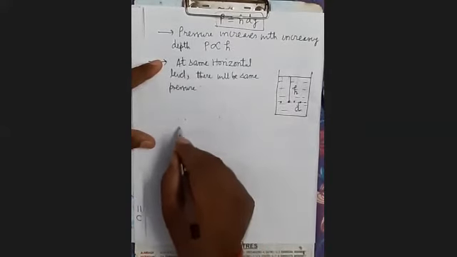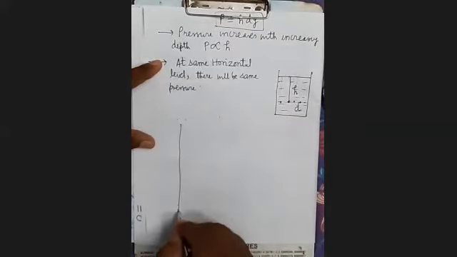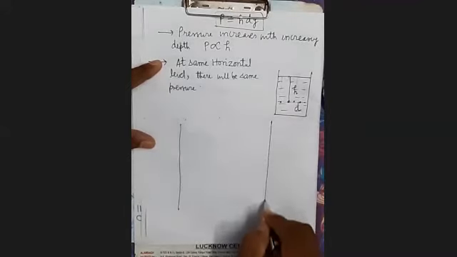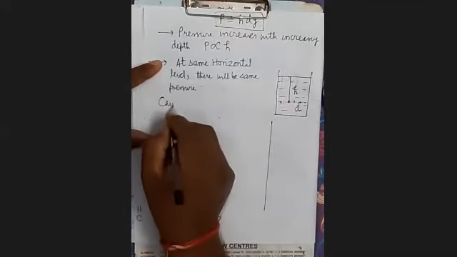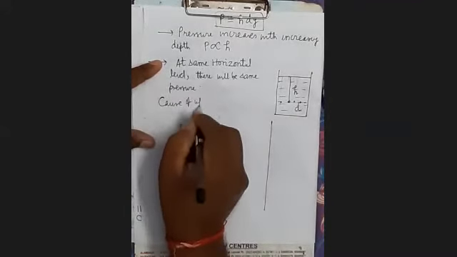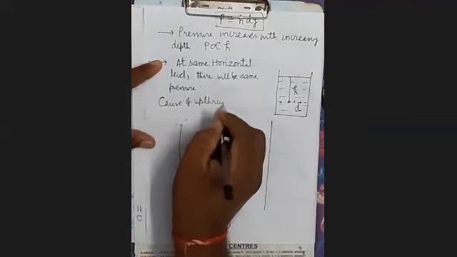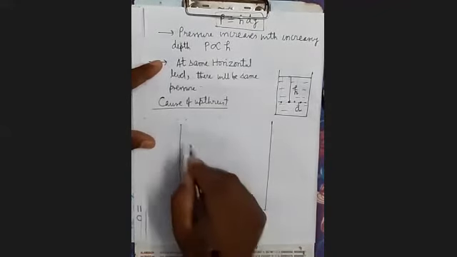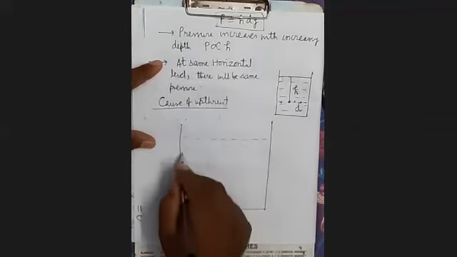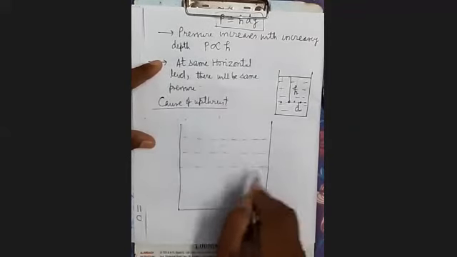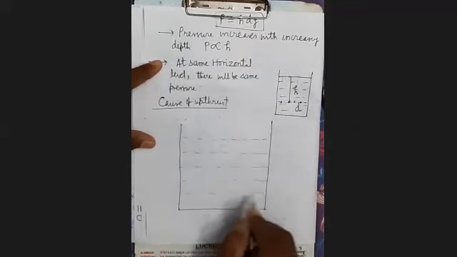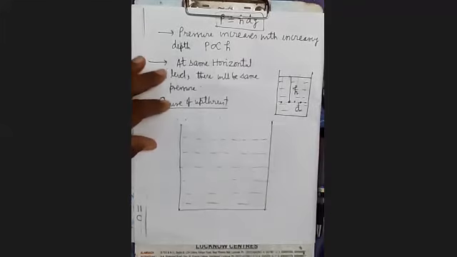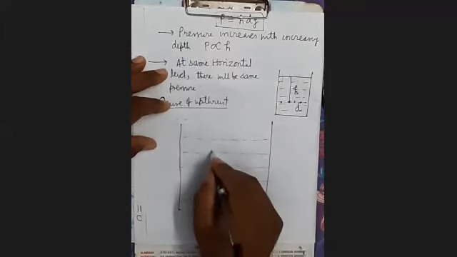Now see here, what is the cause of upthrust? This is a container containing liquid. Suppose it is containing water. And here, this is an object which is immersed inside it.